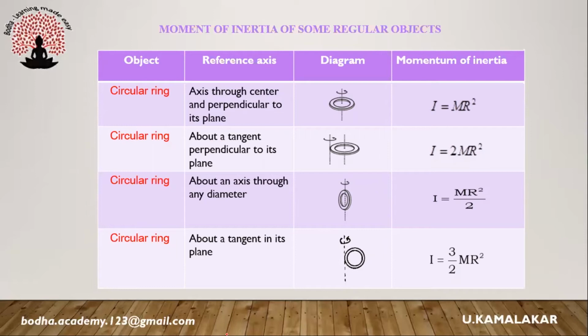For a thin circular ring rotating about an axis passing through any diameter, the moment of inertia is mr²/2. For a thin circular ring rotating about a tangent in its plane, the moment of inertia is 3/2 mr².